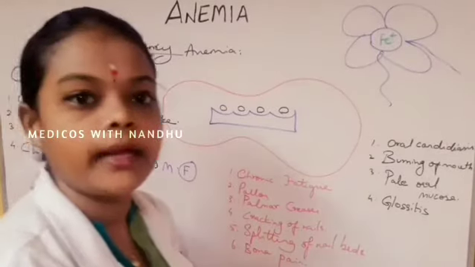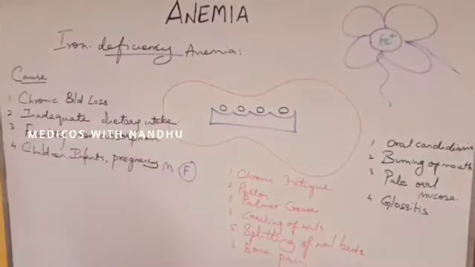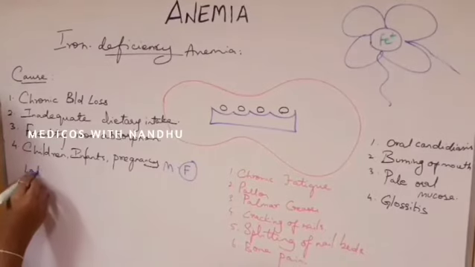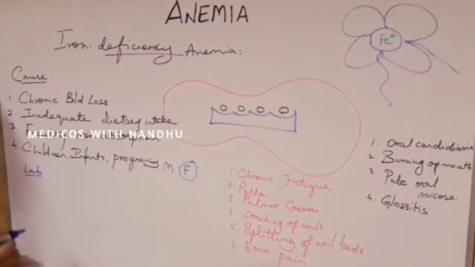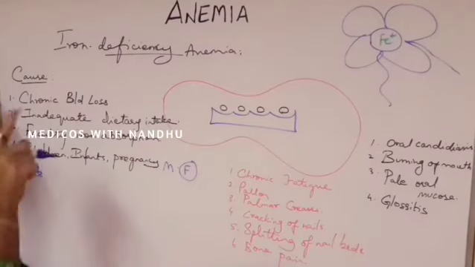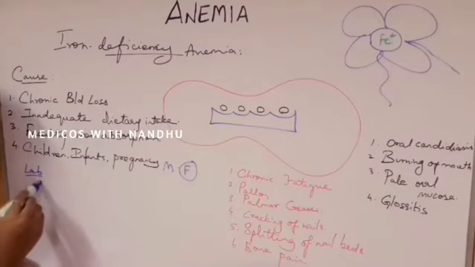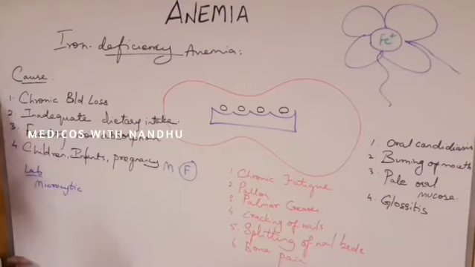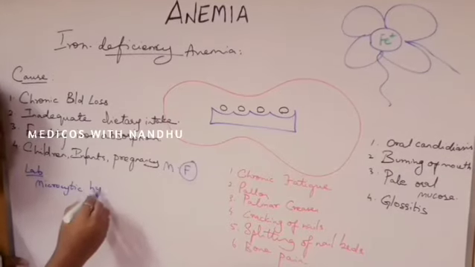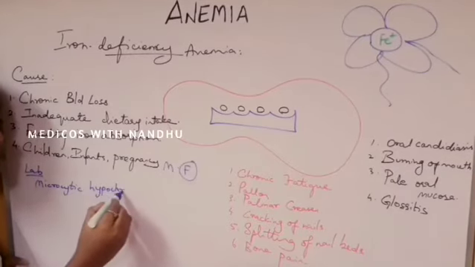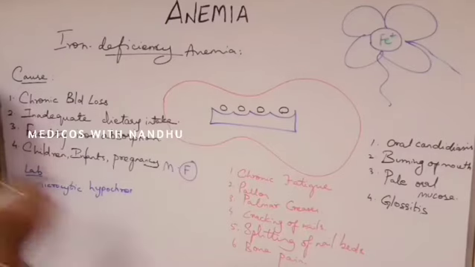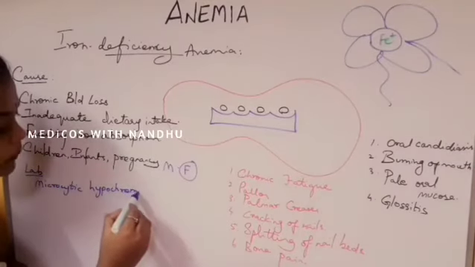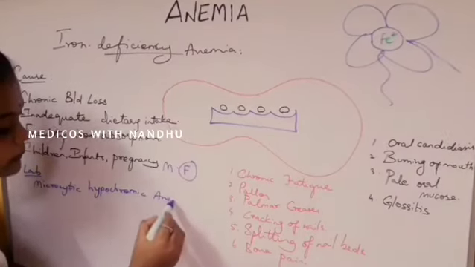And what about the lab diagnosis? When we reach the lab for diagnosis, there will be a microcytic hypochromic anemia. In an iron deficiency patient, microcytic means the cells are smaller than normal. Hypochromic means the color is less than normal.